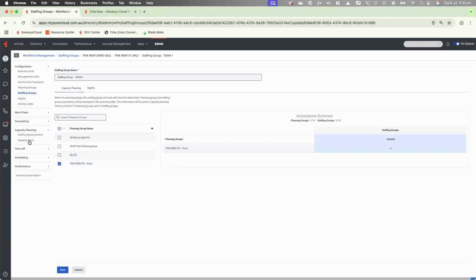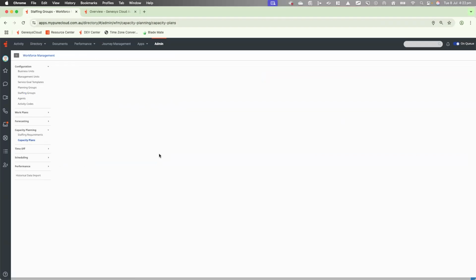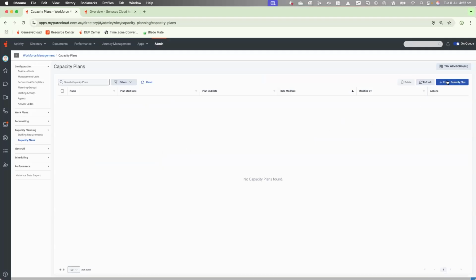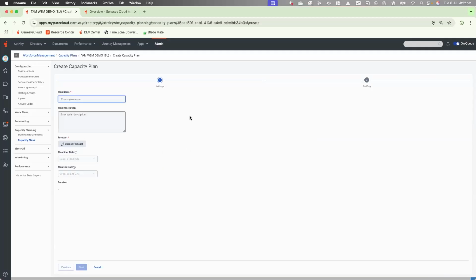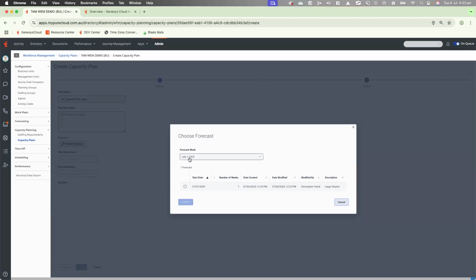So let's jump back into capacity plans and let's create a new one. I've already created a forecast, which is 70 weeks long. What I'm going to do is just create a name. We can add a description, and then we choose our forecast.